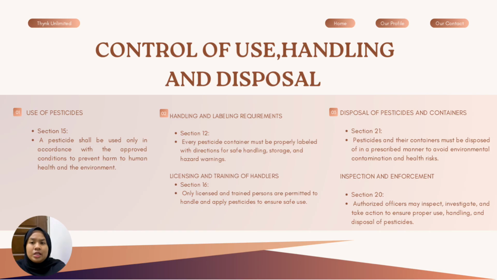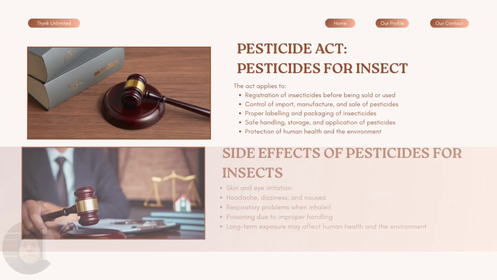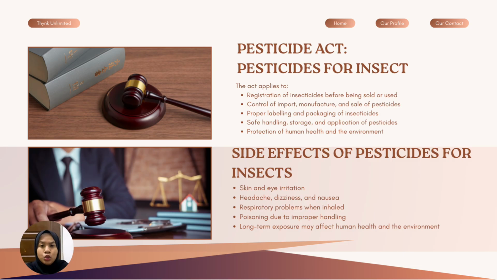For disposal, Section 21 states that pesticides and their containers must be disposed of in a prescribed and safe manner to avoid environmental contamination. Lastly, Section 20 allows authorized officers to conduct inspection and enforcement to ensure compliance with the Act. This slide focuses on pesticide use for insect control and their side effects.